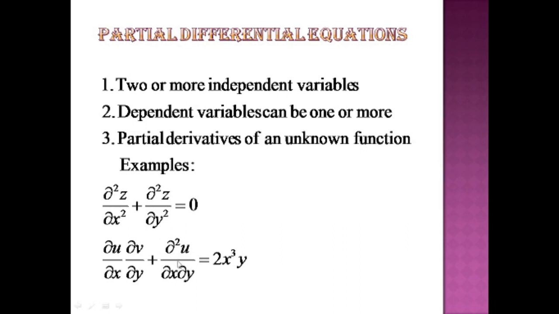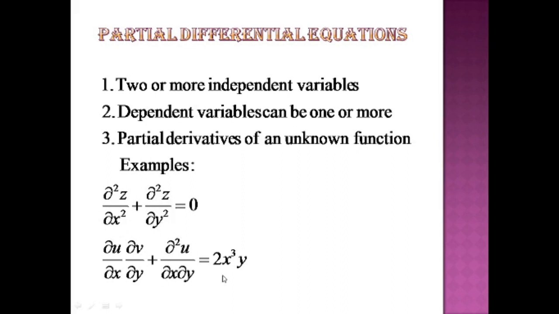Now you can see the examples. Here we have used the symbol del x just to differentiate these derivatives from the ordinary derivatives. By looking at this equation, you can see that there is only one dependent variable, but there are two independent variables x and y. So this is an example of a partial differential equation.